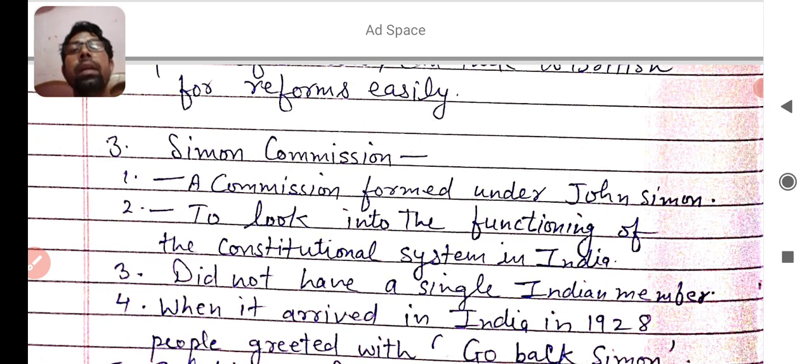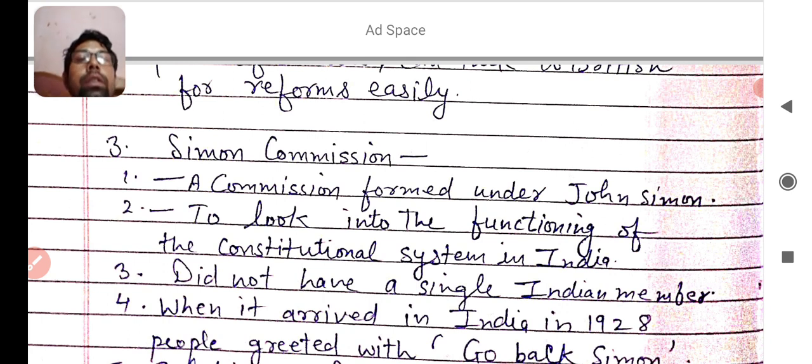event, the Simon Commission. A commission formed under John Simon was known as the Simon Commission, to look into the functioning of the constitutional system in India. It was the major work of the Simon Commission. The Simon Commission was launched by the British government to look into the functioning of the constitutional system of India.